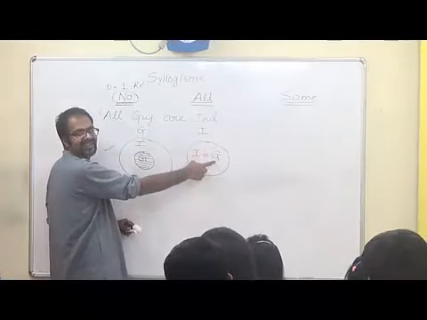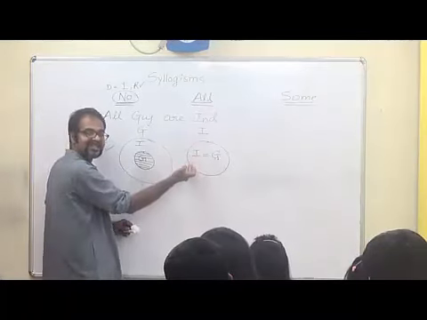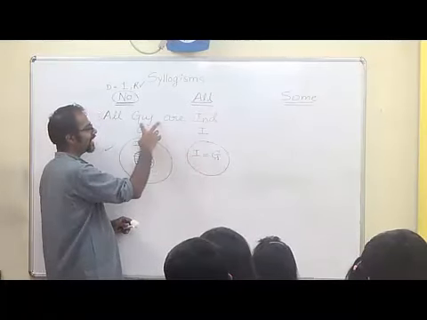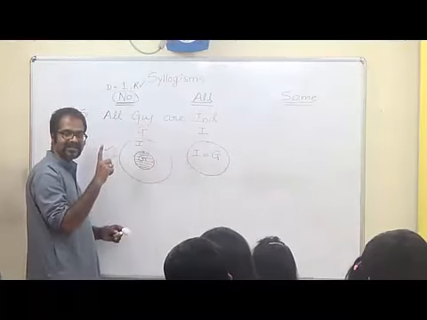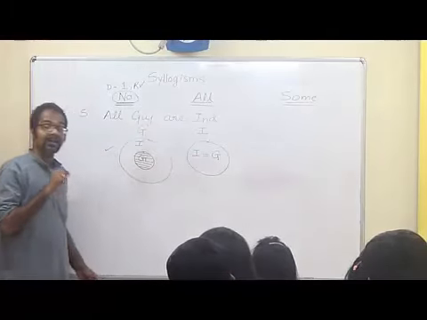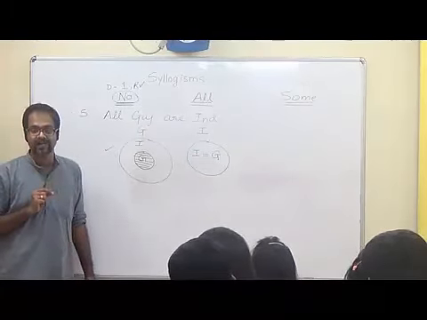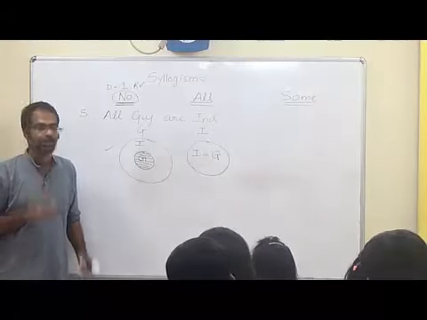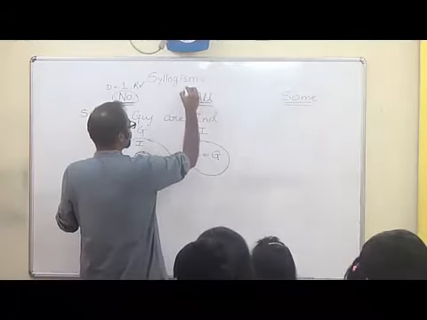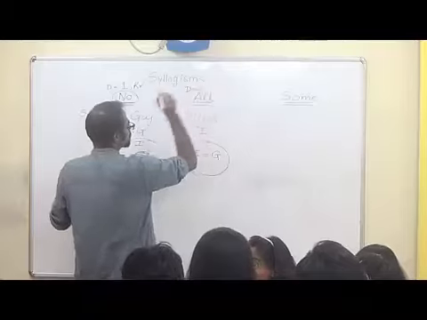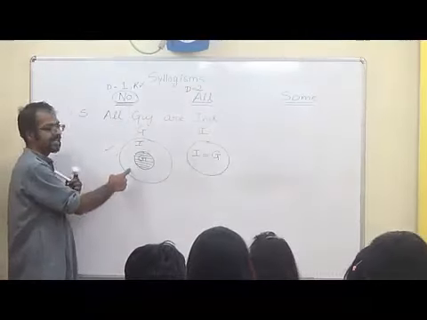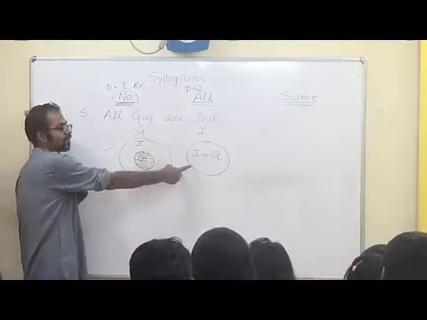Whoever is a Gujarati is an Indian. So all Gujaratis are Indians. So both these diagrams, do they say all Gujaratis are Indians? Yes. Any other or any third diagram which can show this fact? No. So for all, you generally have two different diagrams possible. One is one inside the other. Second is both are exactly the same.